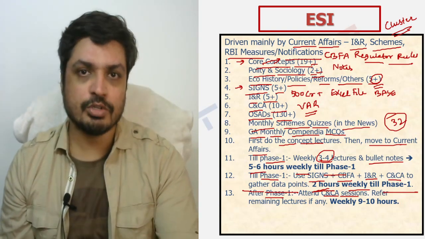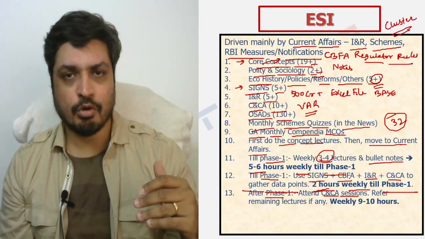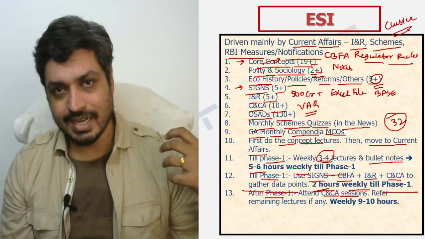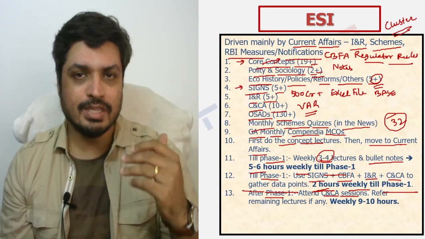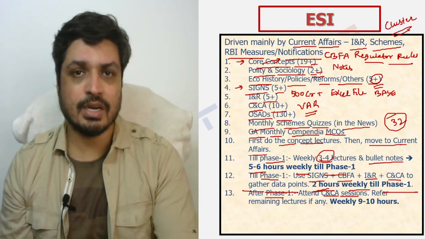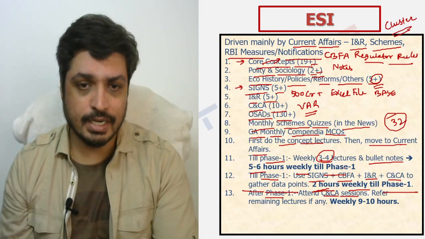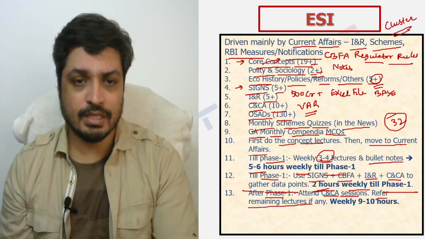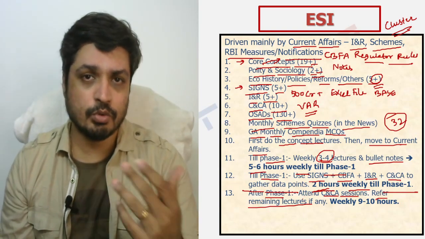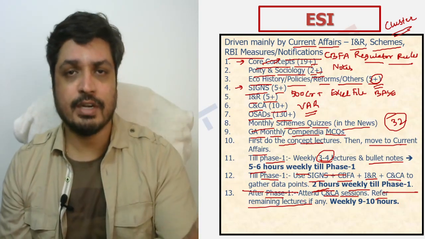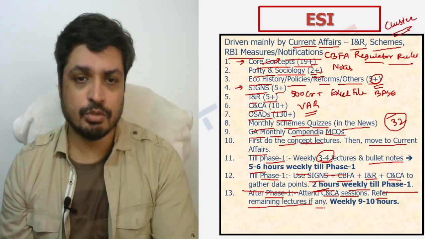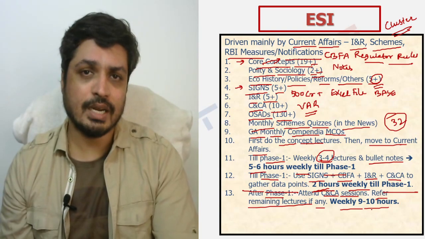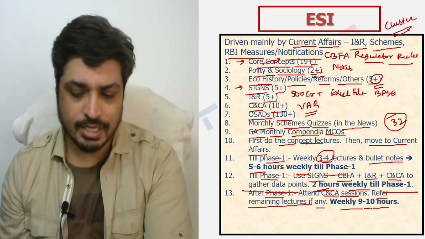There will be a few more CNCA sessions happening, and we will try to focus these sessions after phase 1 so that you can entirely focus on phase 2 after that. So all the CNCA sessions after phase 1 are definitely a must to attend. You should also refer to the remaining lectures, if any, which you wanted to watch before phase 1 but could not because of paucity of time. At that point, you're looking at spending around 9 to 10 hours per week. That will be the expectation from an ESI perspective.